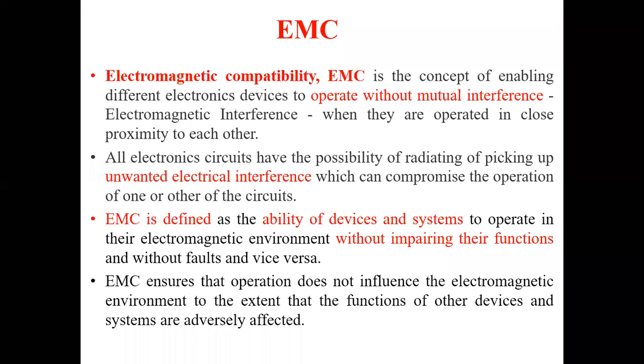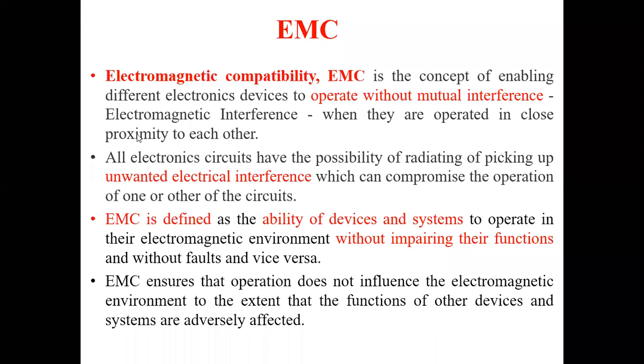Which is also called electromagnetic interference. When these are operated very close to each other, in order to overcome this, the two transformers have to be kept at some distance, at which the electromagnetic interference will not affect the other system. That is a possible way.